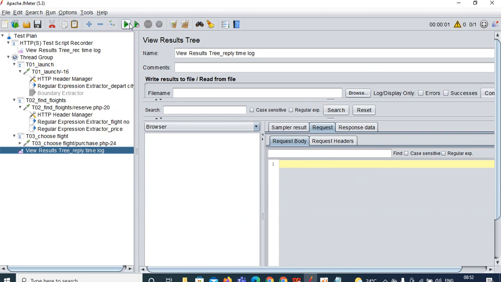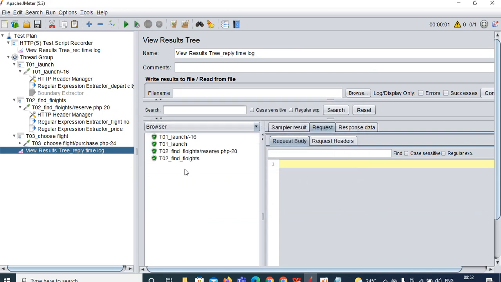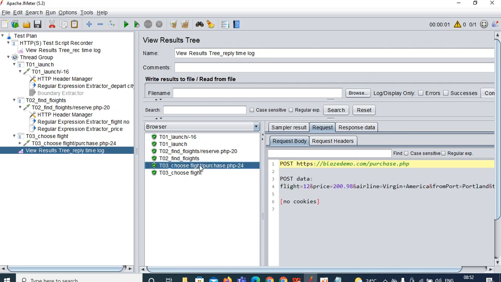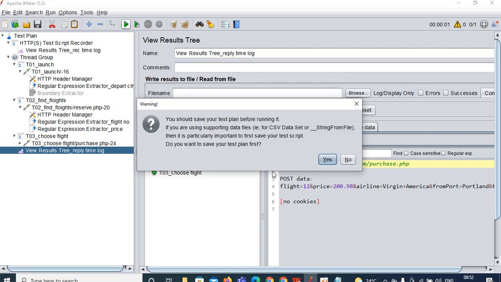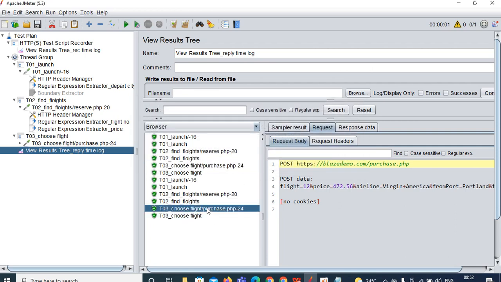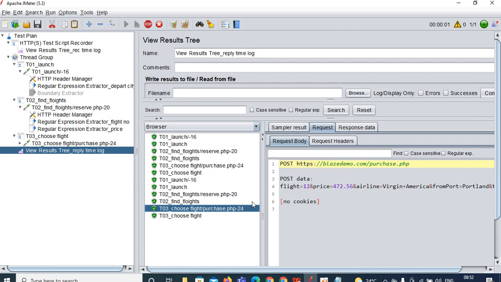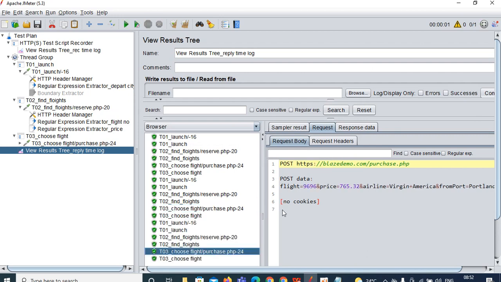Clear the data and just click on the play button. Now go to here. See, 12,200. You can see, right? Again click on the play button. Request number 24. See, 12,472.56. Click on the play button. So randomly it can pick any value. See, 9696, 756, 765.32. See, randomly the values may change.